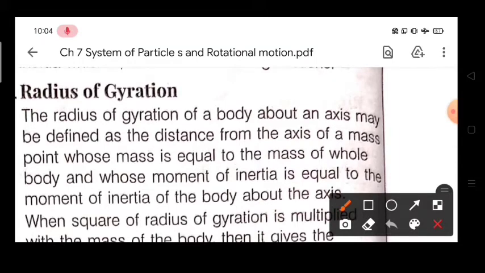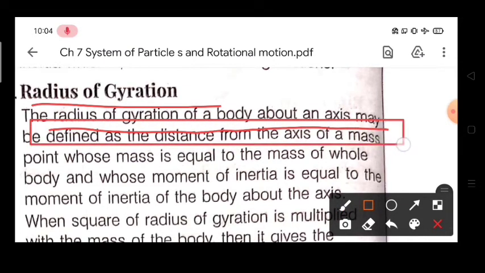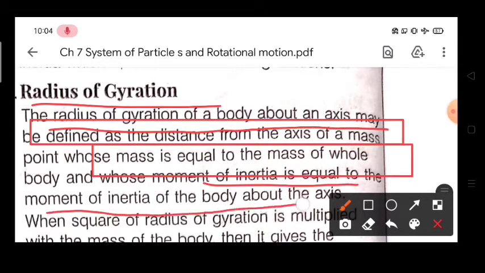What is radius of gyration? The radius of gyration of a body about any axis may be defined as the distance from the axis of a mass point whose mass is equal to the mass of the whole body and whose moment of inertia is equal to the moment of inertia of the body.